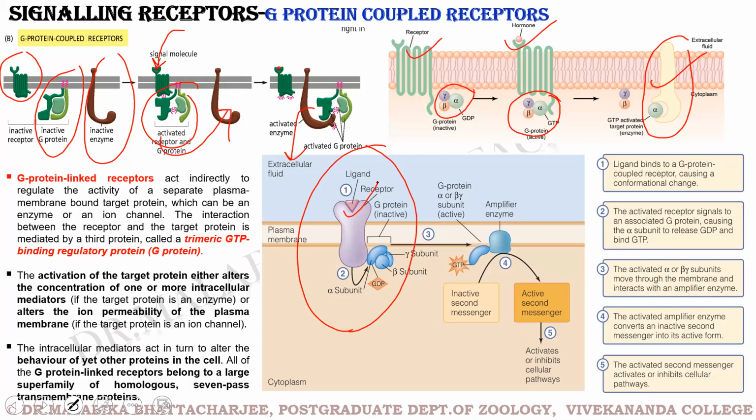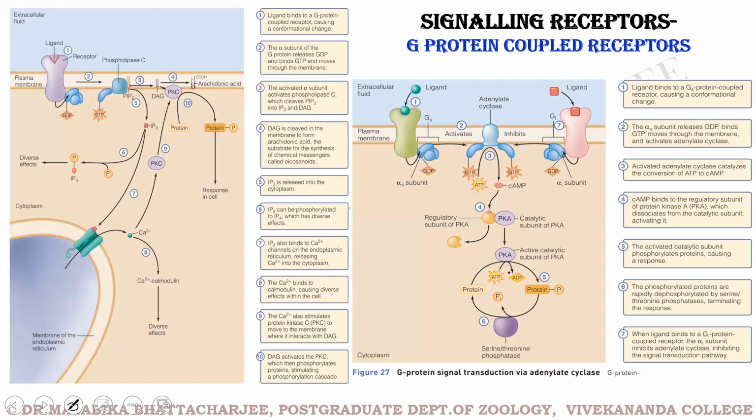The ligand has bound to its receptor, and we have the three subunits of the G protein, beta, gamma, and alpha. GDP is exchanged for GTP. The activated alpha subunit with GTP moves downstream to the amplifier enzyme. This enzyme then further transduces the signal downstream. So this is how the G protein acts.